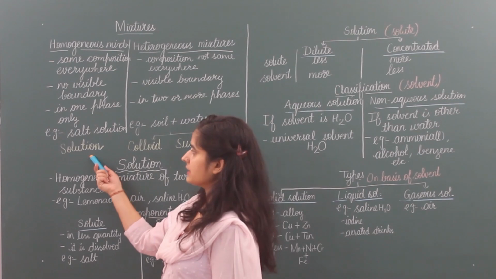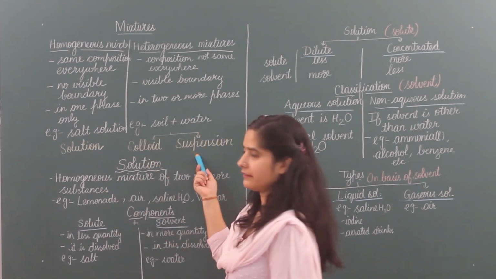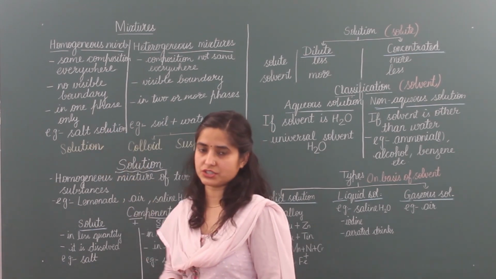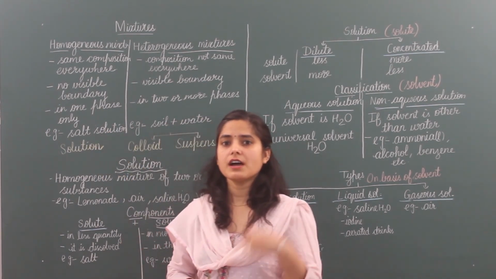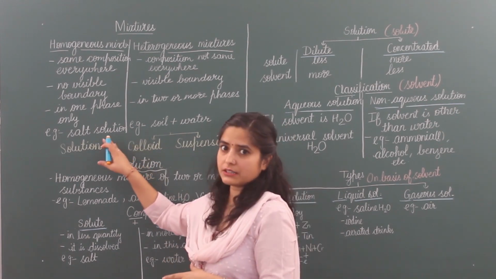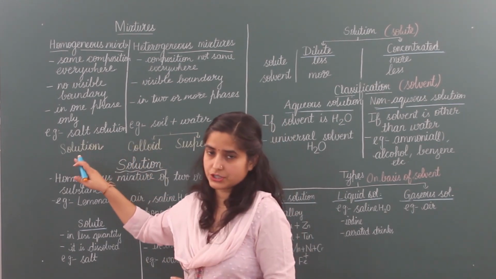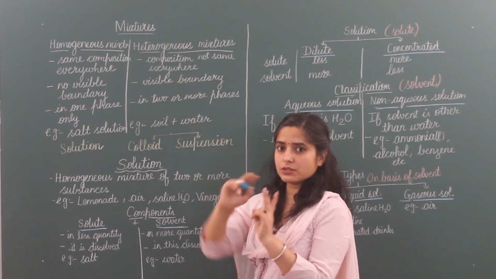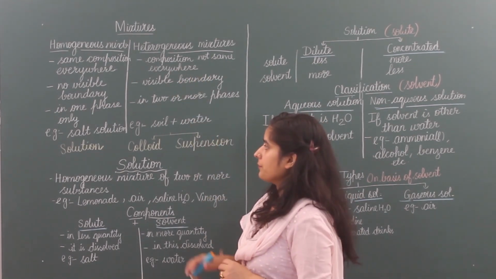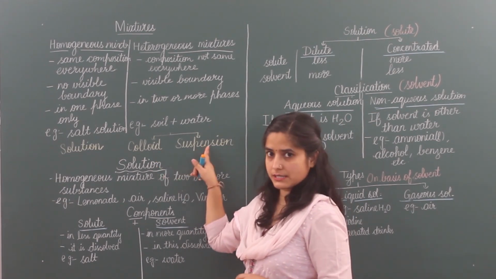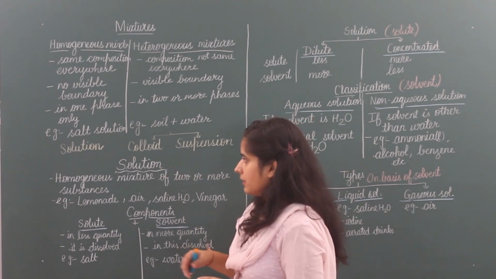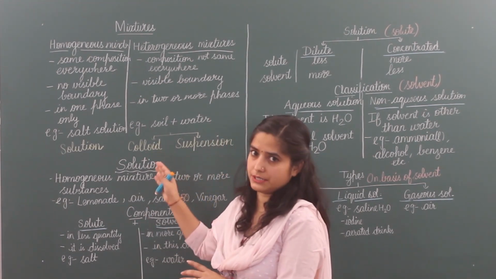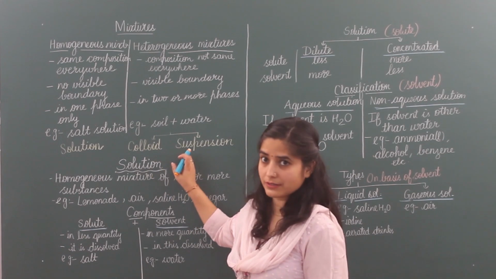Next, I have written here solution, colloid and suspension. Solution is a further example of homogeneous mixtures. The homogeneous mixtures we are taking are always in the form of solution. We always call them solution. But in heterogeneous, there are two types of mixtures, colloid and suspension. In the next lecture, we will study this in detail. So today we will not discuss this.